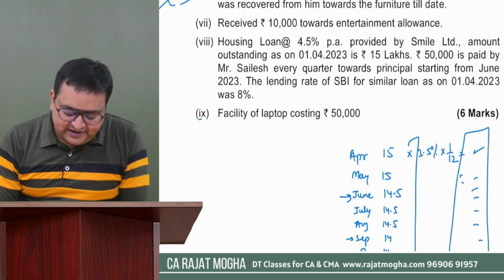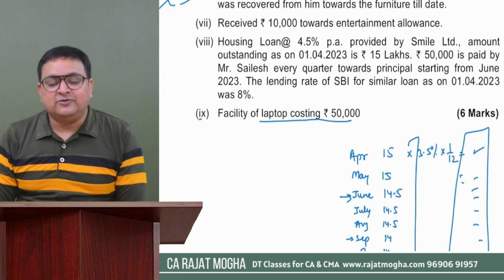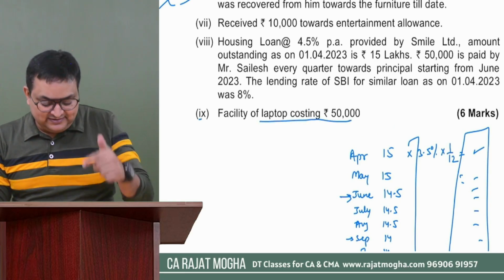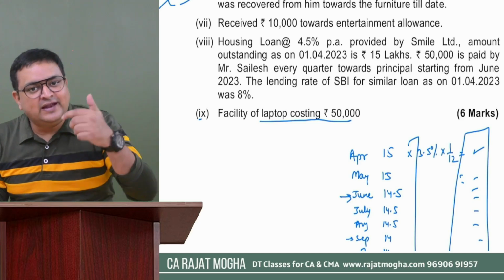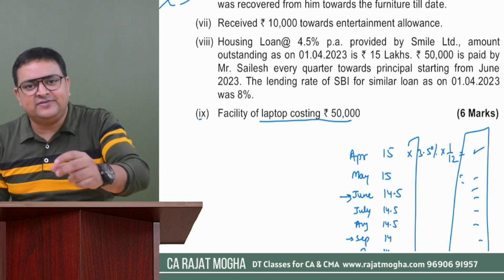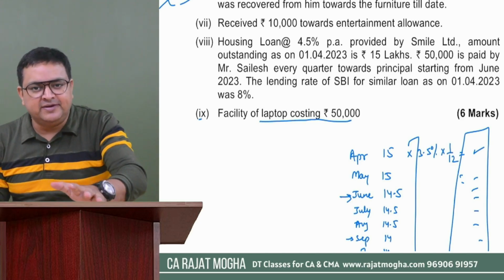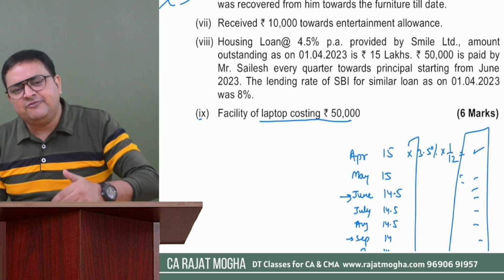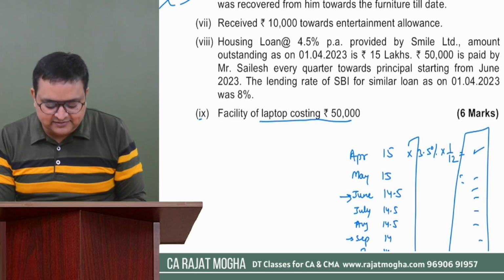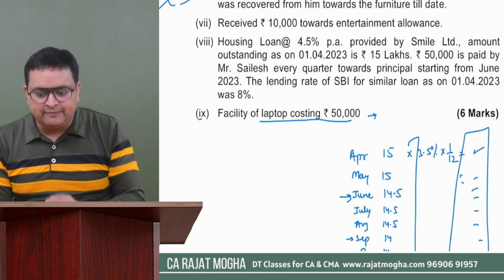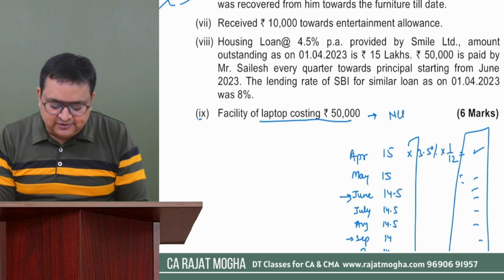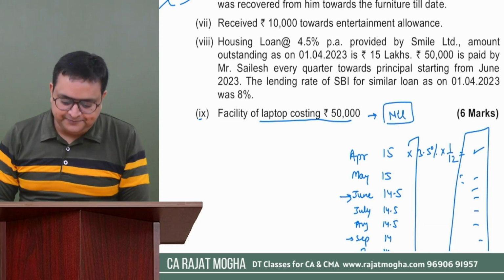Last point is facility of laptop costing rupees 50,000. Is it saying that they have given you the laptop permanently, or it's just a facility they have provided you on a temporary basis? So it says it's a facility they have provided you on a temporary basis. So we understand for computers and laptop, the per unit value is nil. So it is not taxable, it is nil over here.